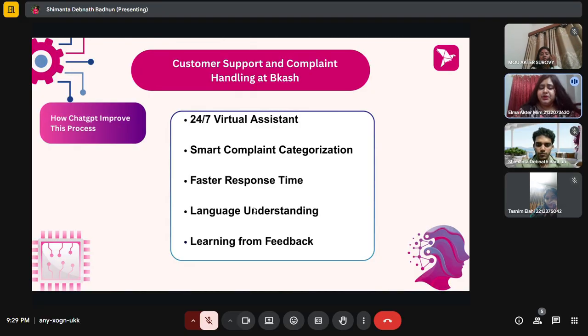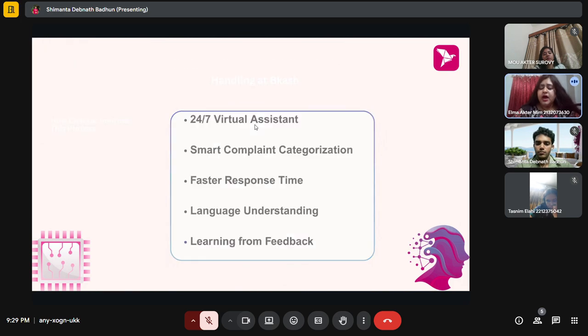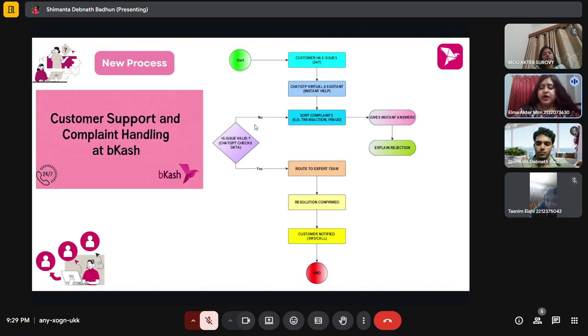Now, with ChatGPT, Bkash can make customer support faster and smarter. It can act as a 24/7 virtual assistant helping customers anytime. ChatGPT can sort complaints, send them to the right team, and give instant clear replies. It understands both English and Bangla, so all customers can communicate easily. It also learns from feedback, so it keeps improving over time. Overall, ChatGPT helps reduce agent workload, avoid errors, and deliver quicker, more transparent service for Bkash users.